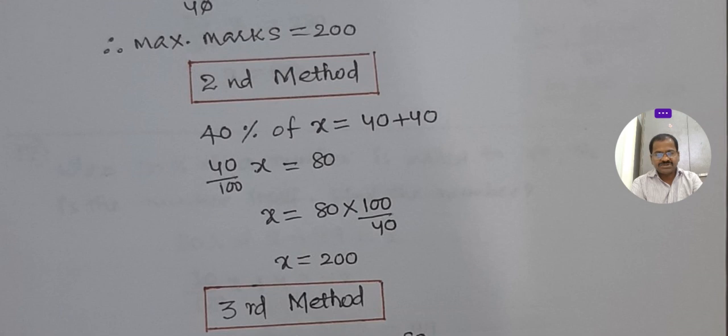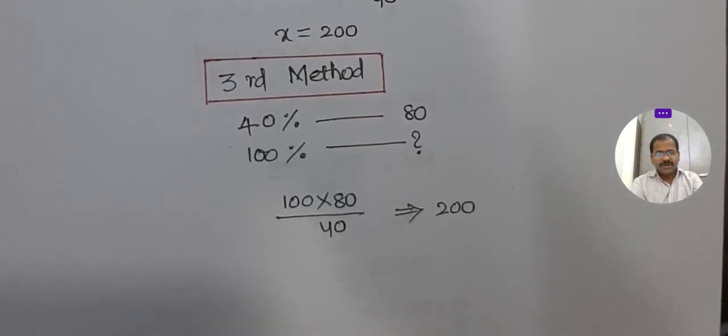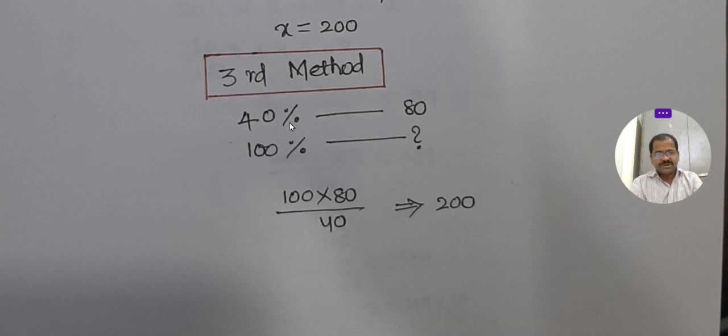Maximum marks is 200. One more shortcut method: 40% is 80 marks. Then what is the 100%? 100 into 80 by 40, then the maximum marks are 200.